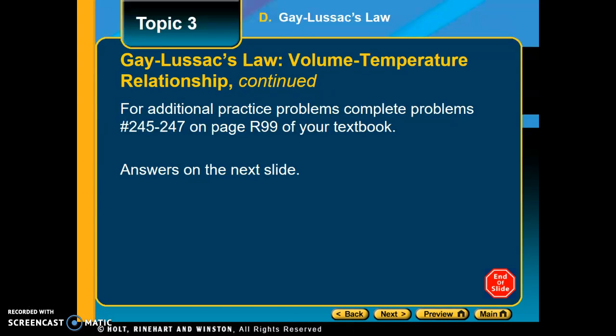So if you'd like to work out some additional problems, turn to page R99 in the back of your textbook, and problems 245 through 247 are located there. You can try those on a separate sheet of paper or your note sheet. You should have plenty of room left on your outline page to do these example problems, and the following slides will have your answers. So you can always pause it at any time to check your answer. See your teacher if you have a question or as to why an answer is the way it is.